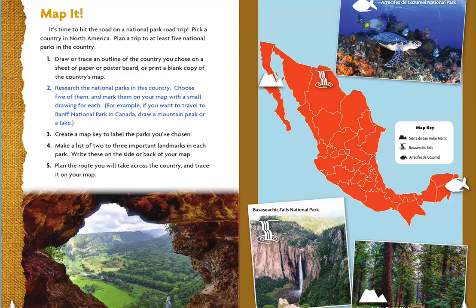Number 2. Research the national parks in this country. Choose 5 of them and mark them on your map with a small drawing for each. For example, if you want to travel to Banff National Park in Canada, draw a mountain peak or a lake. Number 3. Create a map key to label the parks you've chosen. Number 4. Make a list of 2 to 3 important landmarks in each park. Write these on the side or back of your map. Number 5. Plan the route you will take across the country and trace it on your map.